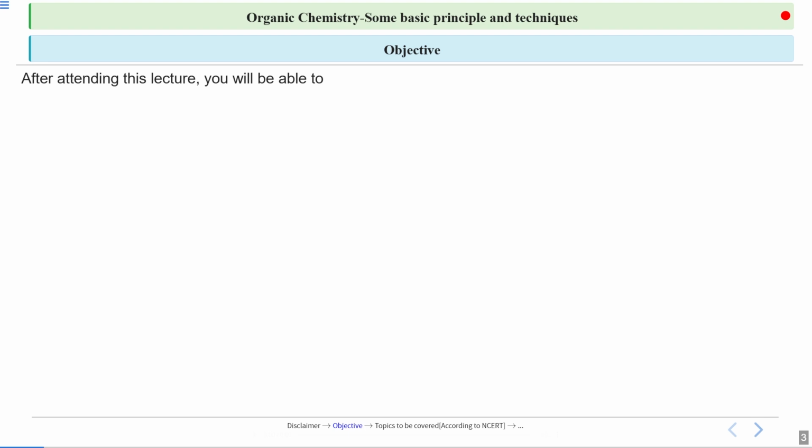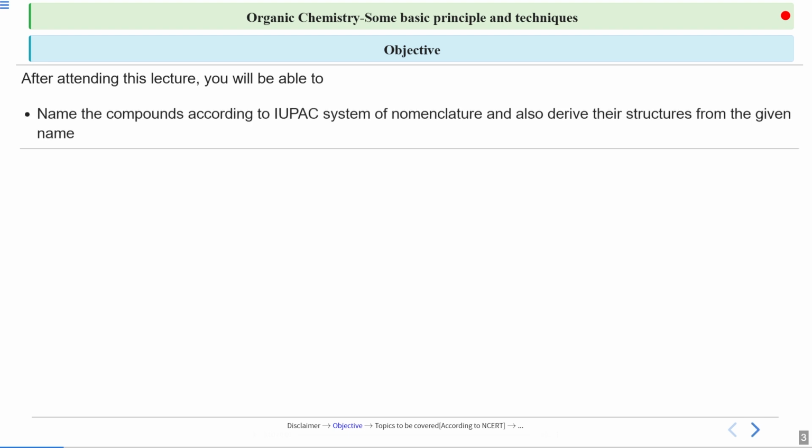Now in this class our objective would be to name the compounds according to the IUPAC system of nomenclature, and we will also use it to derive their structures from the given name. So you will learn in both ways. First of all, you will be able to give an IUPAC name to a given compound structure, and from an IUPAC name you can also write or draw the structure of the compound. So you should know both of them. We will learn about what the IUPAC system is in the upcoming slides.